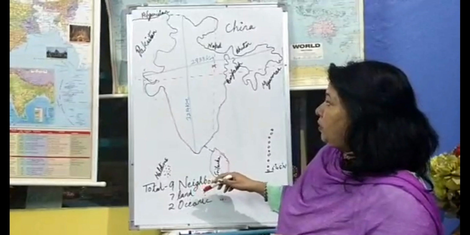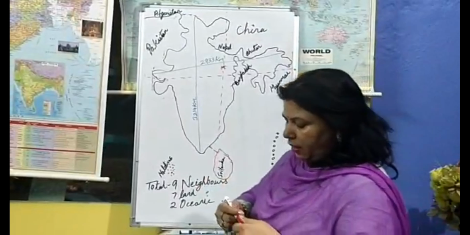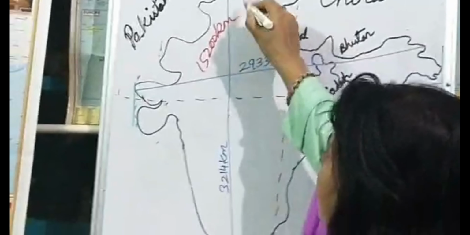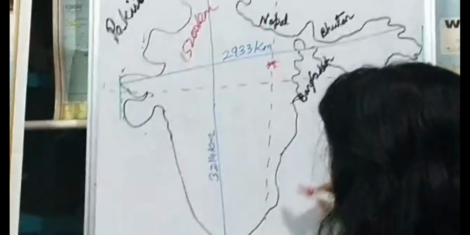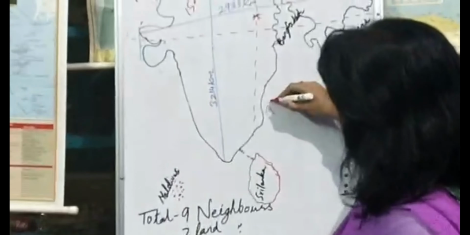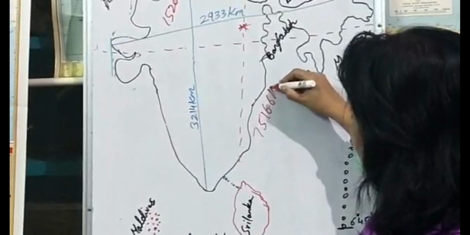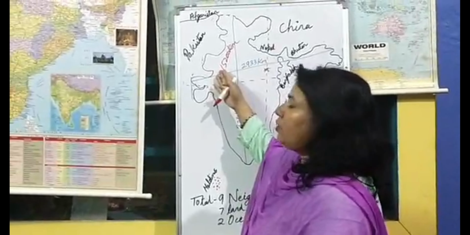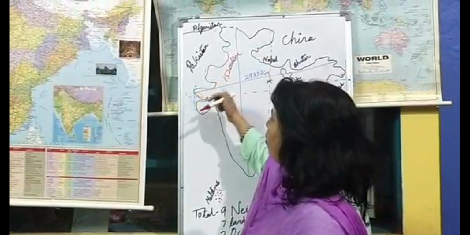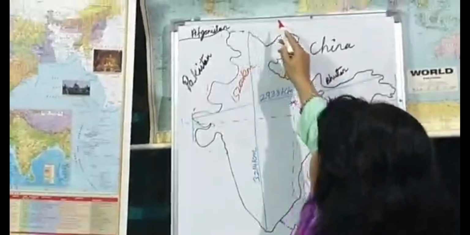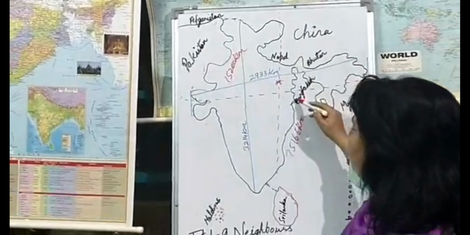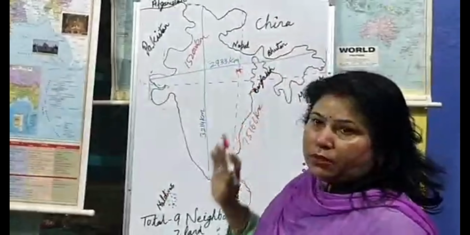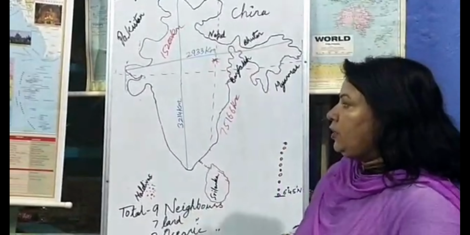I'll begin with land neighbors, and our land area is around 15,200 kilometers. This we already know. And the total oceanic boundary is 7,516.6 kilometers. Clear? So if I'm talking about 15,200 kilometers, that is from Gujarat to Kashmir, and then this whole area covering till West Bengal, the total land boundary is 15,200 kilometers. Now here, let us begin with those 7 neighbors.